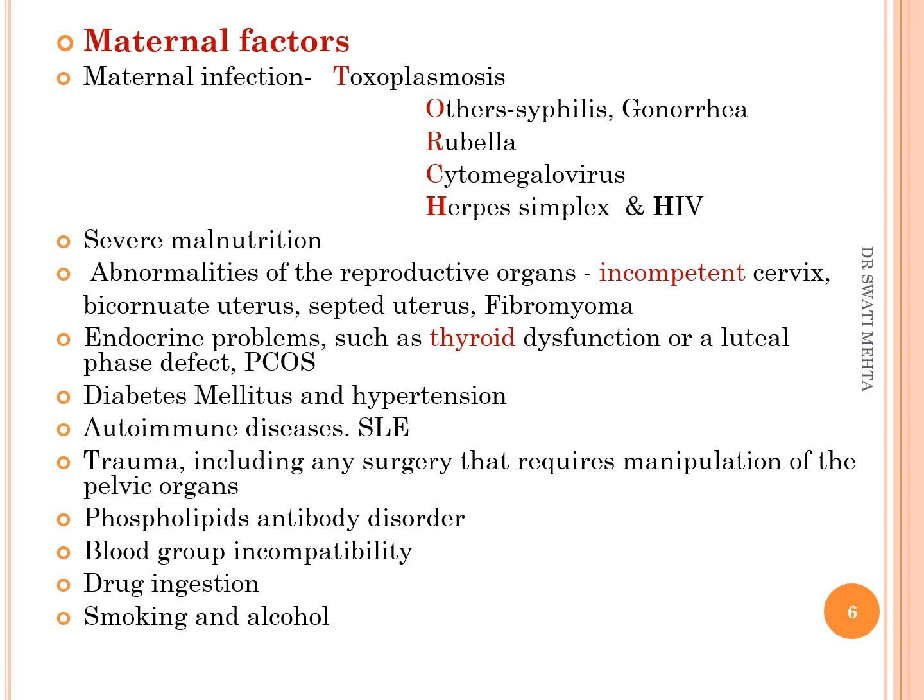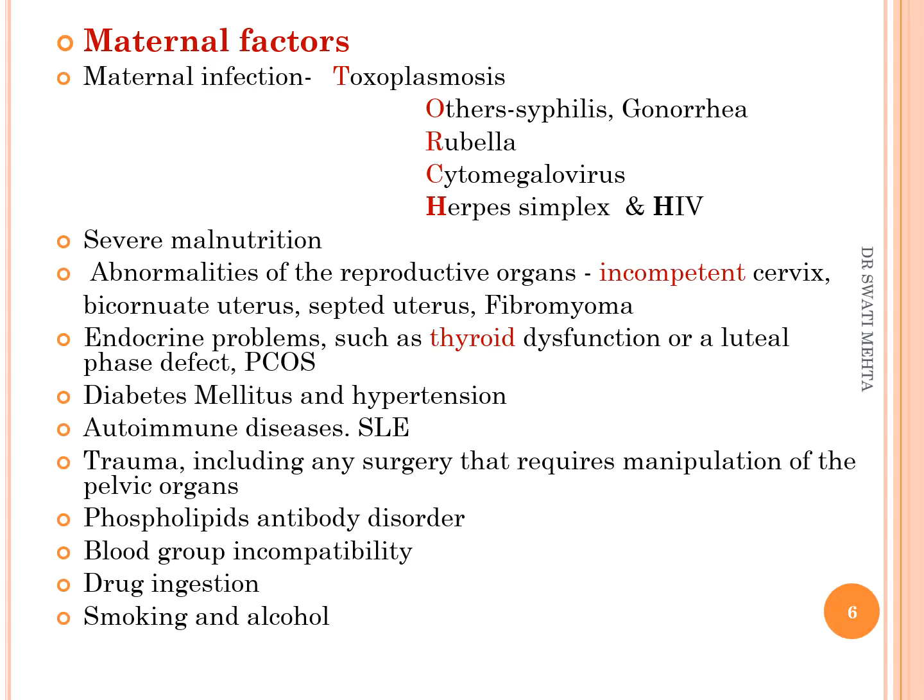Maternal factors are also important in case of homeopathy, because from this we can find out the miasms. The first test we always advise the patient for habitual abortion is the TORCH test, that is toxoplasmosis, others like syphilis, gonorrhea, rubella, cytomegalovirus, herpes simplex, and HIV. It's also known that severe malnutrition or severe anemia are causes of abortion, and in India, in poor patients, these are the factors to develop abortion.